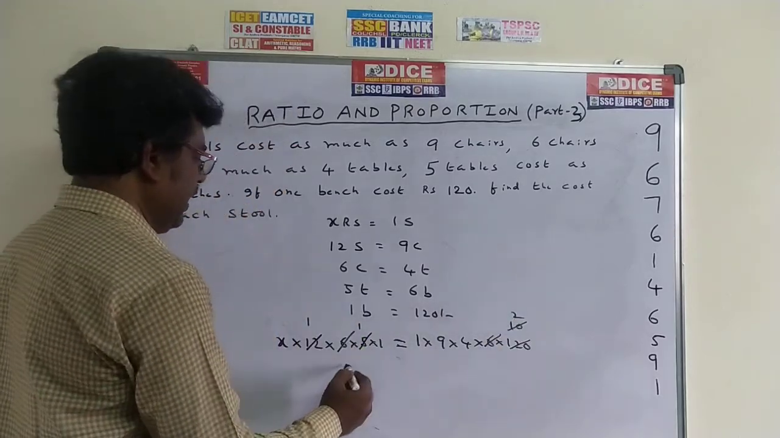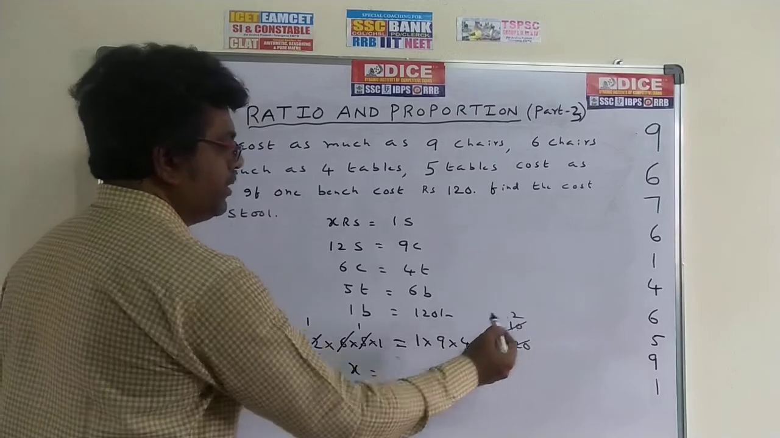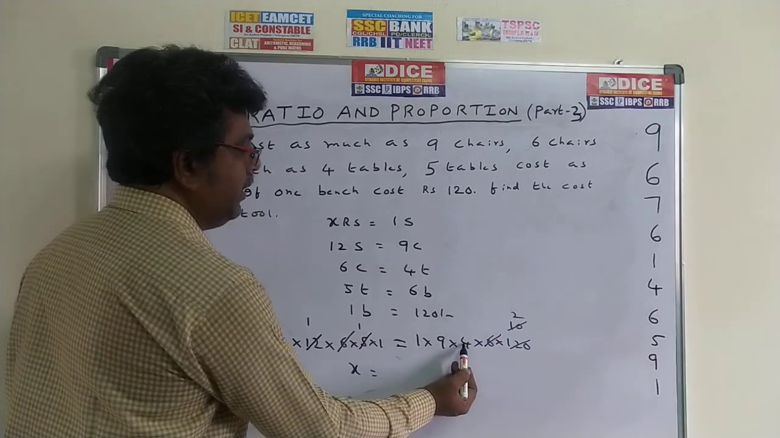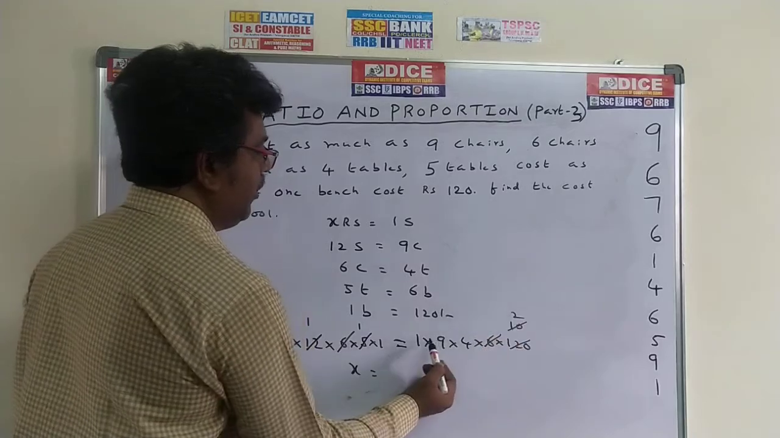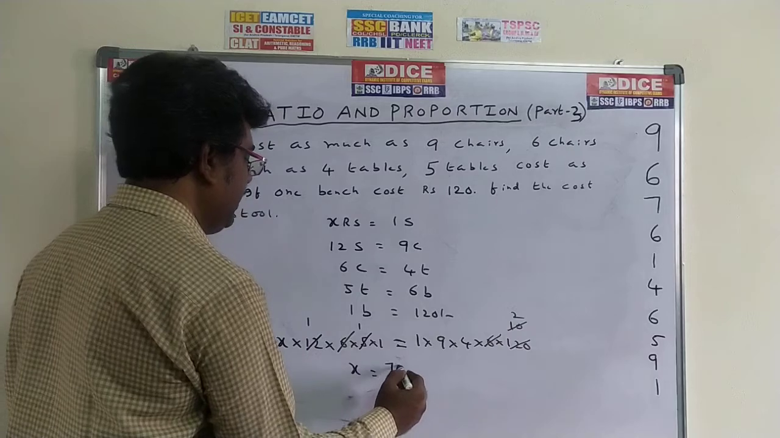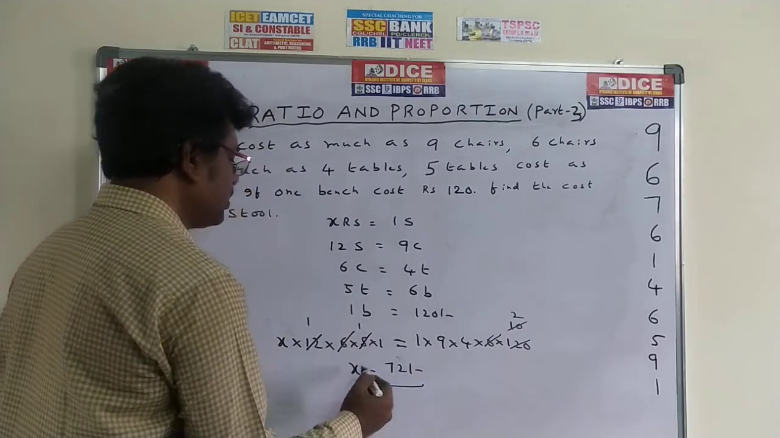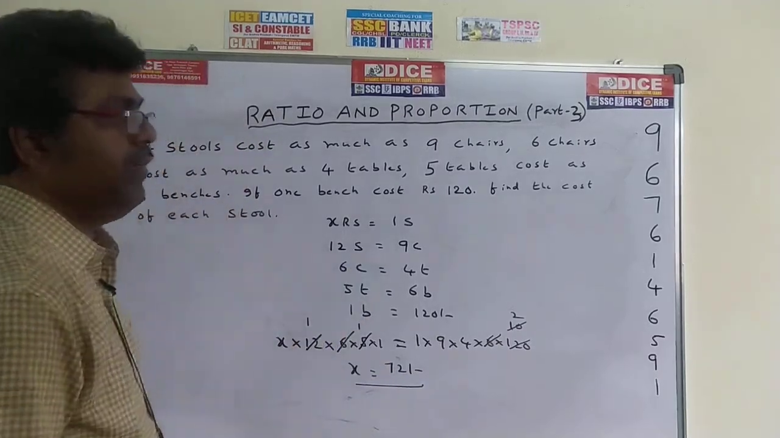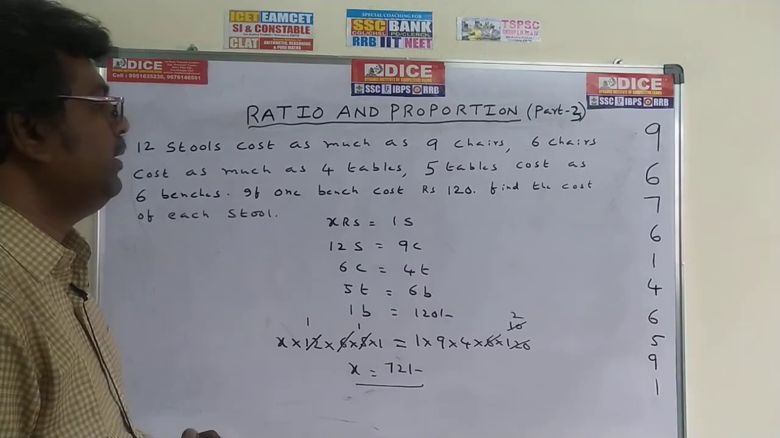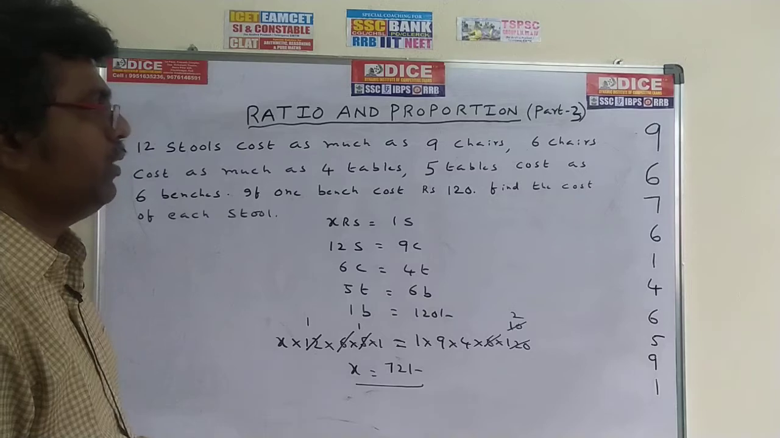Now here remaining is x is equal to multiply the numbers: 1 into 9 is 9, 9 into 4 is 36, 36 into 2 is 72 rupees. So the cost of stool is 72 rupees. This is the method. This is also one of the important methods. Just write it and take 20 seconds, then we can go for the new method.